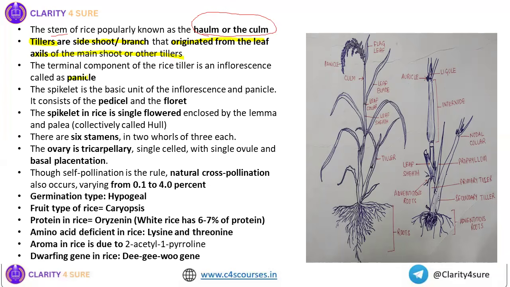Now next is the panicle. What is panicle? The inflorescence. Inflorescence of rice is a panicle. The terminal component of the rice tiller is the inflorescence.